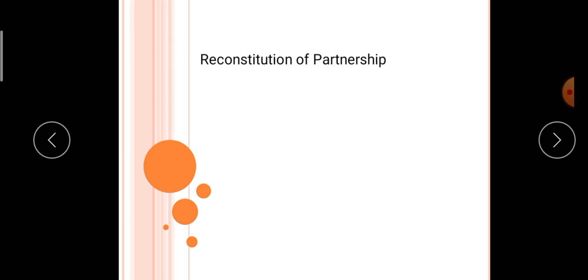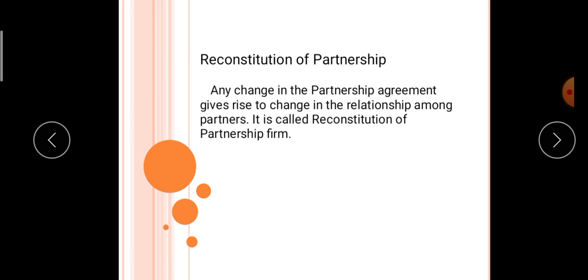Now, in this, the first topic which we have to understand is reconstitution of partnership. Any change in the partnership agreement gives rise to change in the relationship among the partners, and it is known as reconstitution of partnership. Reconstitution is a very broad term. When any change in the relationship between the existing partners happens, it is known as reconstitution of partnership.